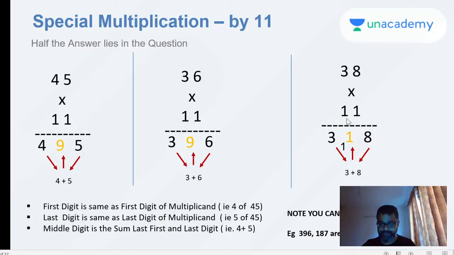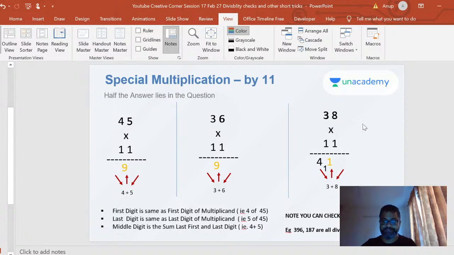So let me just write it down. 38 into 11. When you're doing 38 into 11, you've got 3 and 8. You all agree with that, right? So this 1 gets added over here. That answer is basically 418, right? That's how you get your answer, because this gets added to this number, so this becomes 418. So it's very easy.